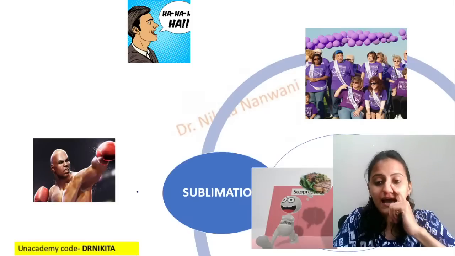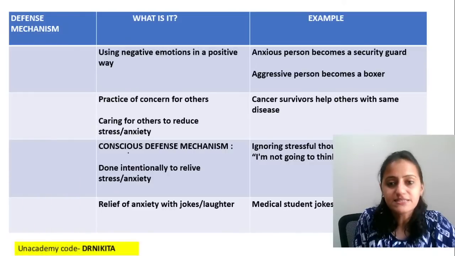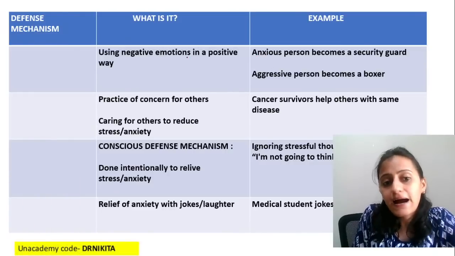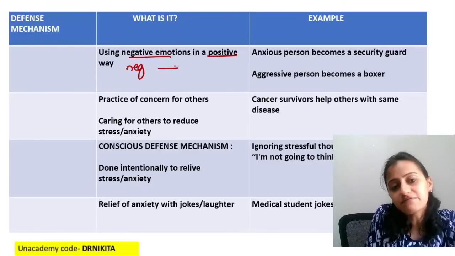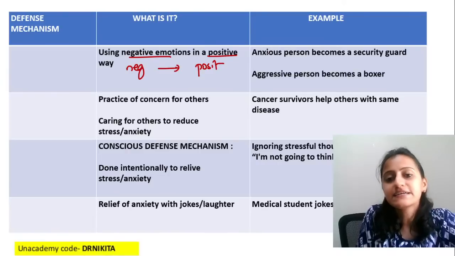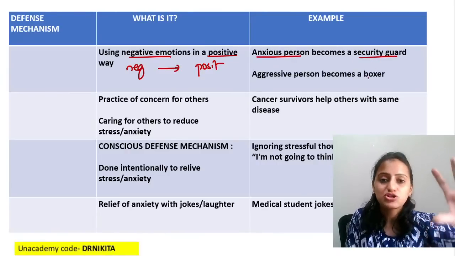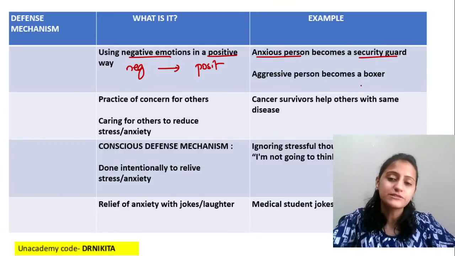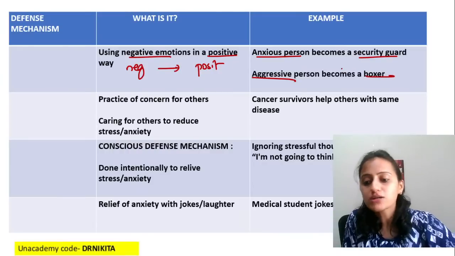Now, look at the various ones and tell me what ego defense mechanisms these are. Using negative emotions in a positive way. So basically, we are converting negative to positive. Example, a person who's anxious becomes a security guard, so that the anxiety, negative, is converted to a job, being a security guard. Aggressive person becomes a boxer. That is